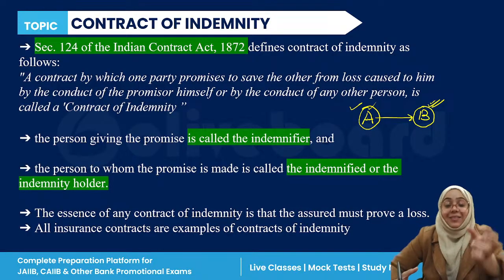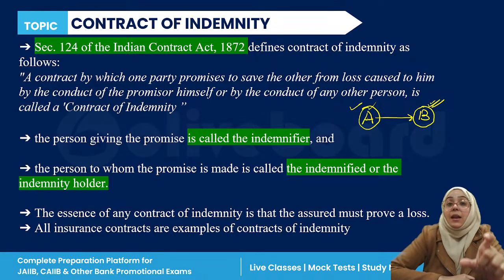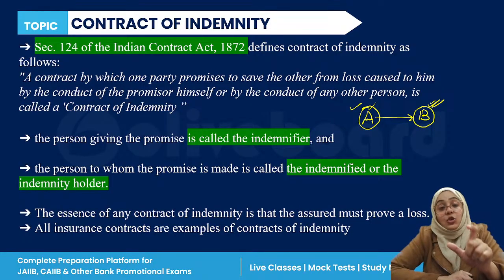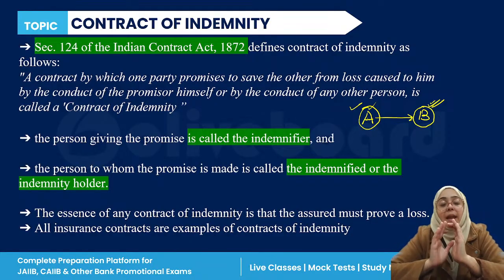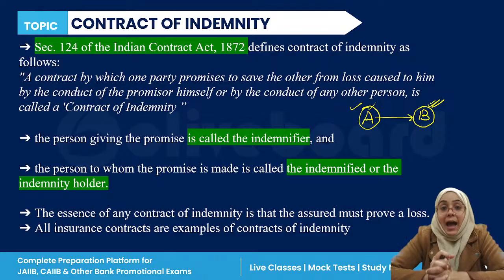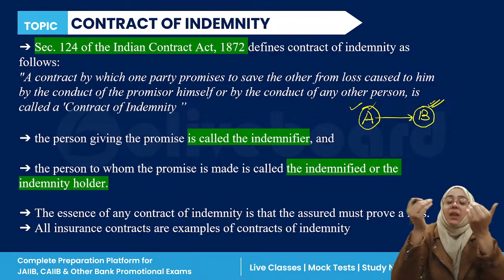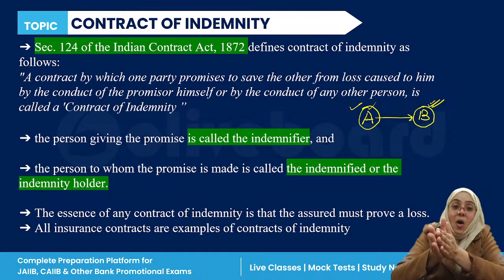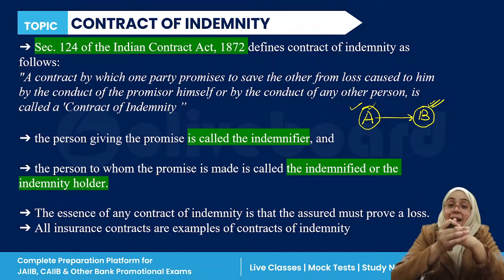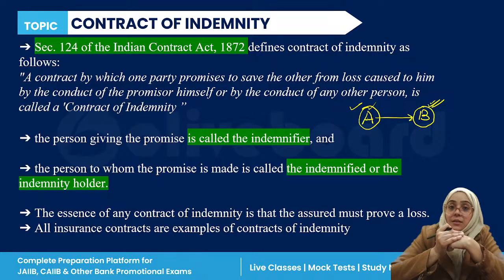A contract of indemnity is actually to make good the loss. It is a promise made by one person to another that if you suffer any loss from any reason, either from my conduct or from something else, then your particular loss will be reimbursed by me. That promise is called the contract of indemnity.